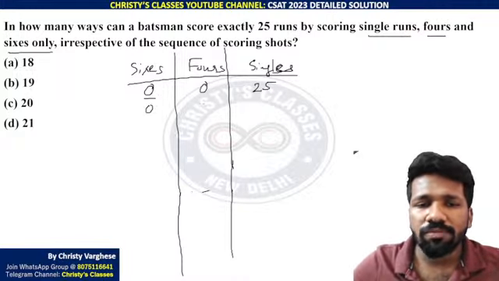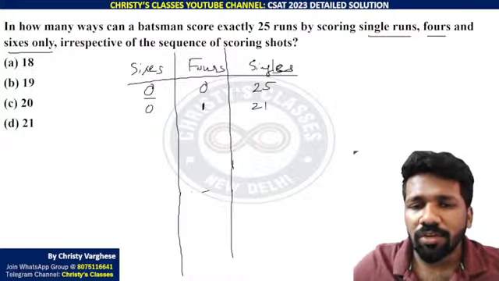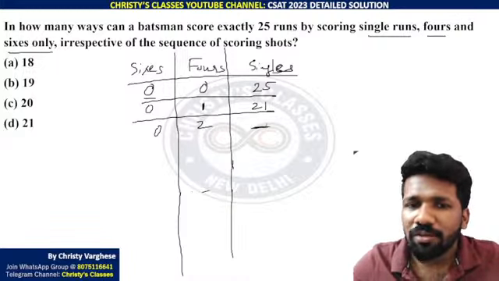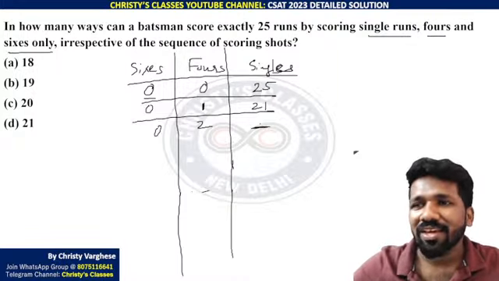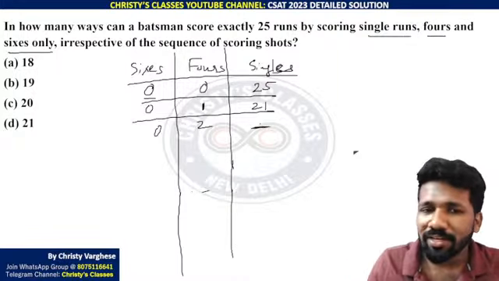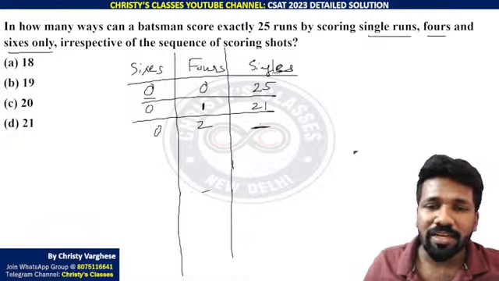Now 0 sixes, 1 four means already 4 runs taken, remaining 21 singles. Now 0 sixes, 2 fours, I am not writing the remaining now, because in exam that is not what is relevant. We know that such a number is possible.